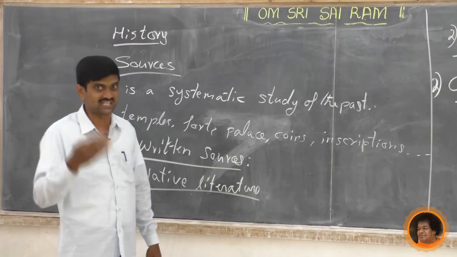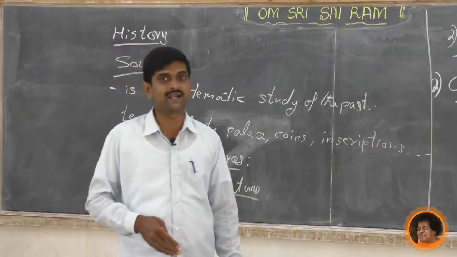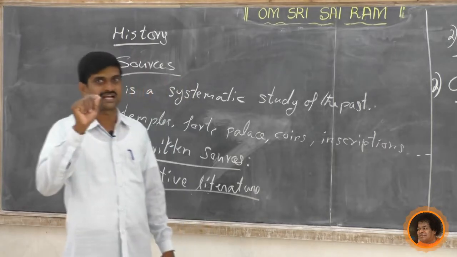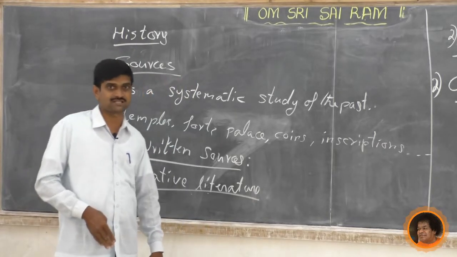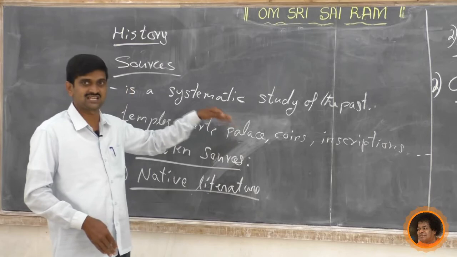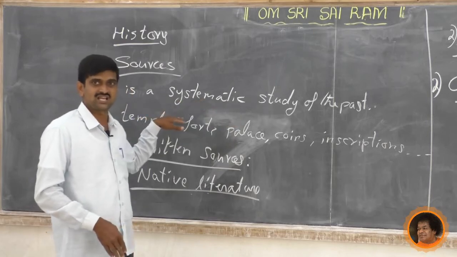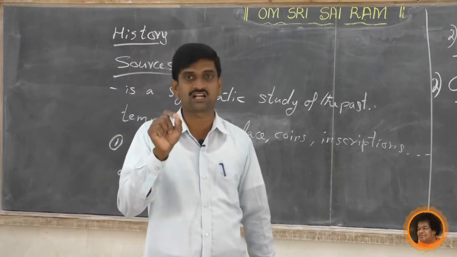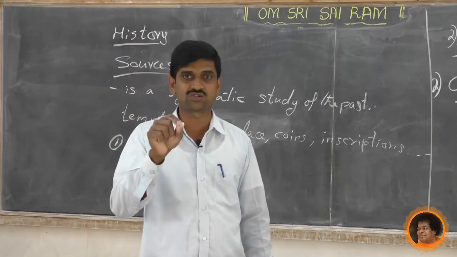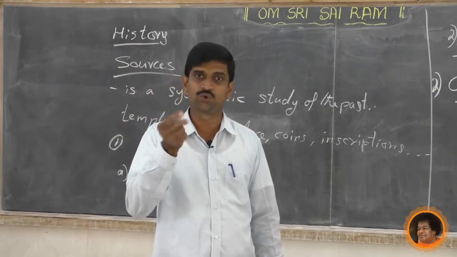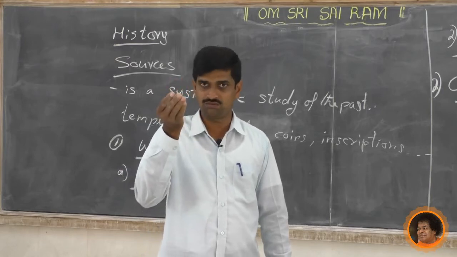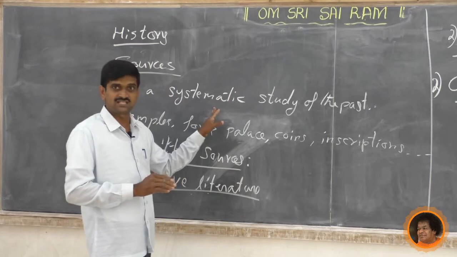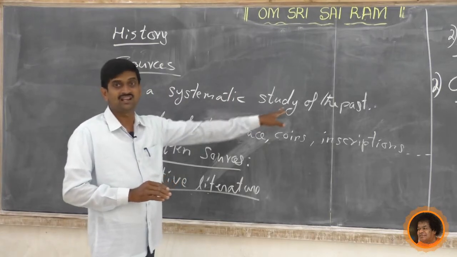Next we have studied the classification of sources. We showed the table of the classifications. Mainly these are literary sources and archaeological sources. Again, literary sources are divided into two, that is written documents and also oral literature.